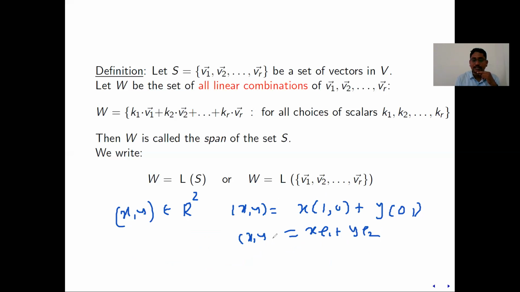This (x, y) is any vector in R2, which means every vector in R2 is a linear combination of e1 and e2. There is no single vector in R2 which is not written as a linear combination of these two. That means L of S, where S is {e1, e2} in this case, L of S is R2, like that.